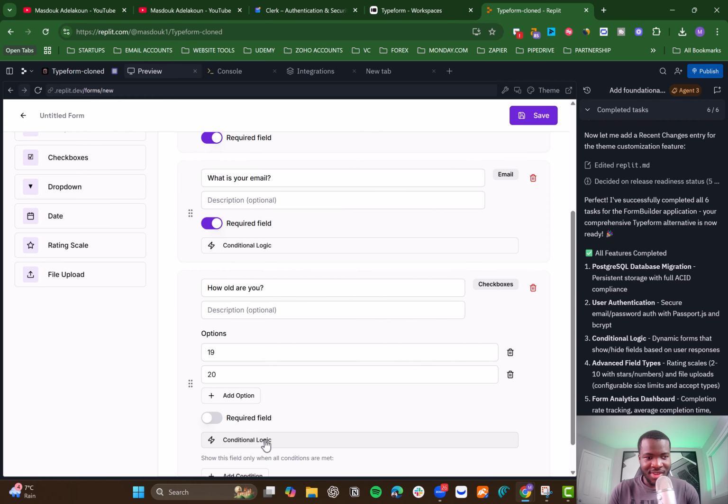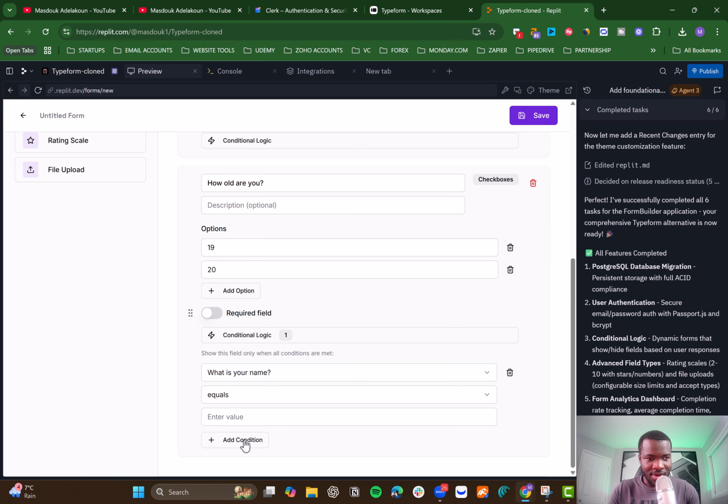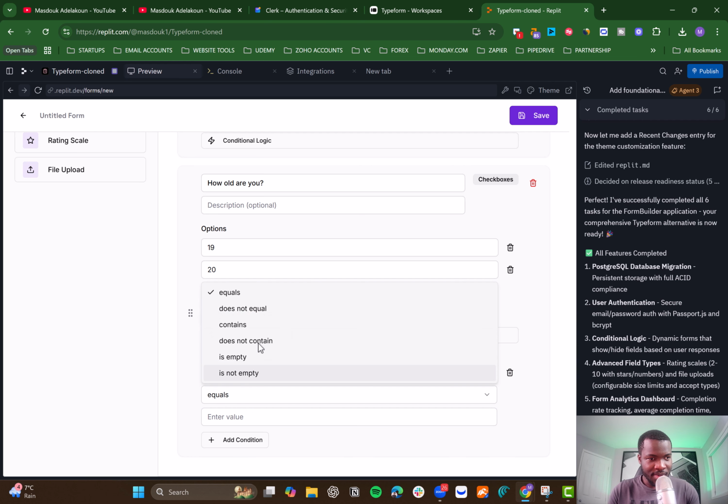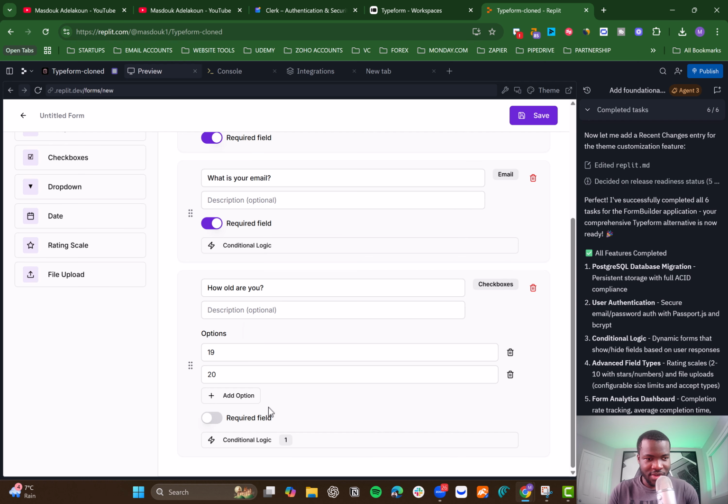So let's see if the conditional logic actually works. The conditional logic is you can choose based on what is your name and what is your email. So you can say if what is your name contains, let's say, Mr. Then you want to show, I guess, that's how it works.